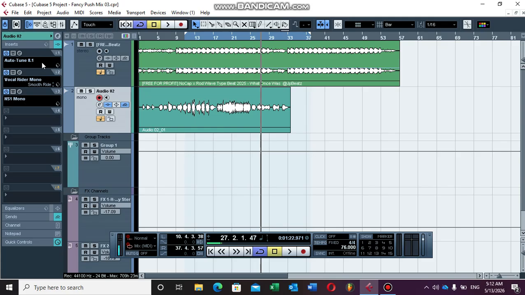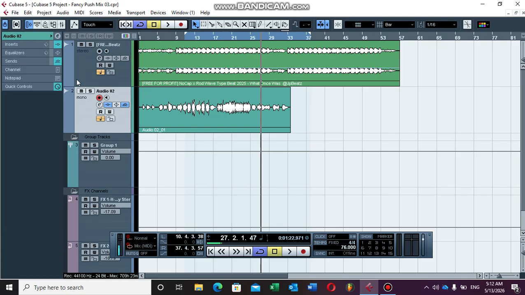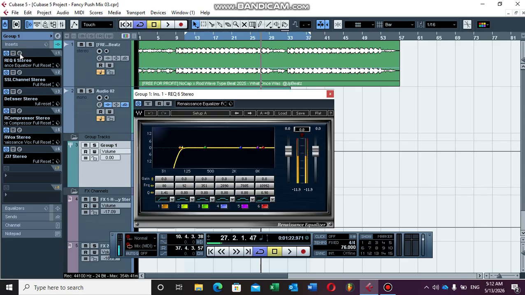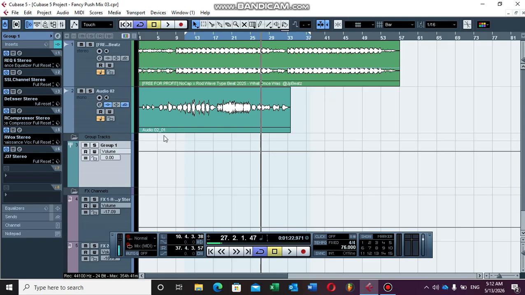And then I've used this vocal bus. This is the vocal bus that I've used. This is where all the processing is happening on the vocal. So I've used this EQ, RQ6, as you can see, and then I've removed the low frequencies up to 80 hertz just to remove that rumble and room tone. So that's what I did. I didn't touch anything after that, just let the vocal sound as it is.